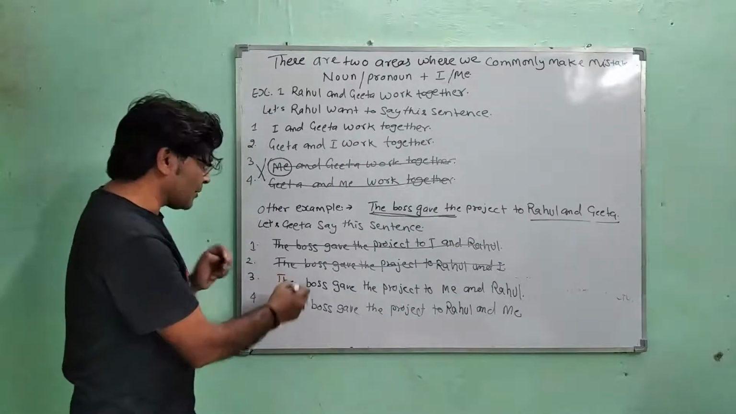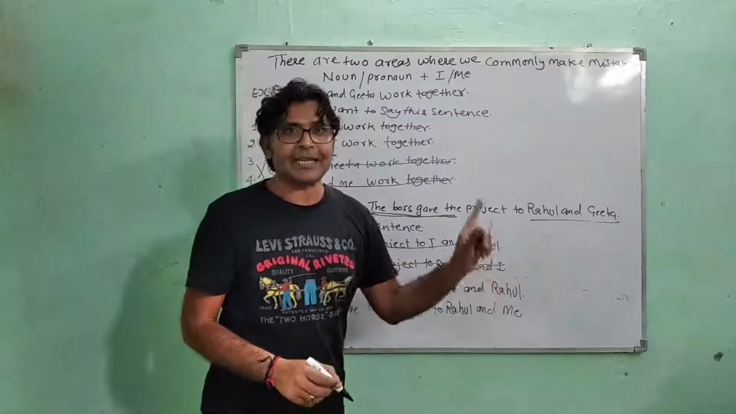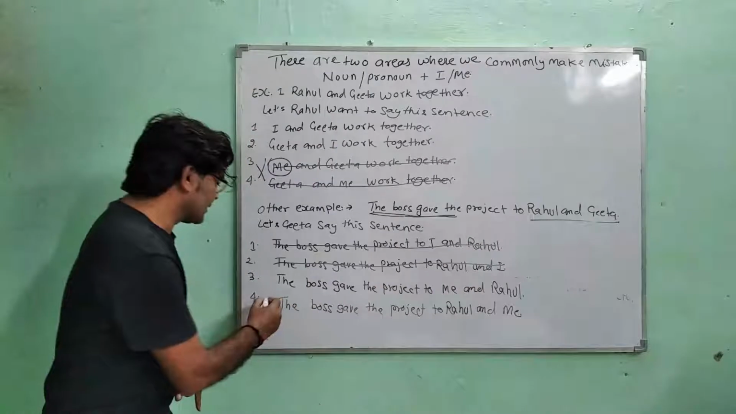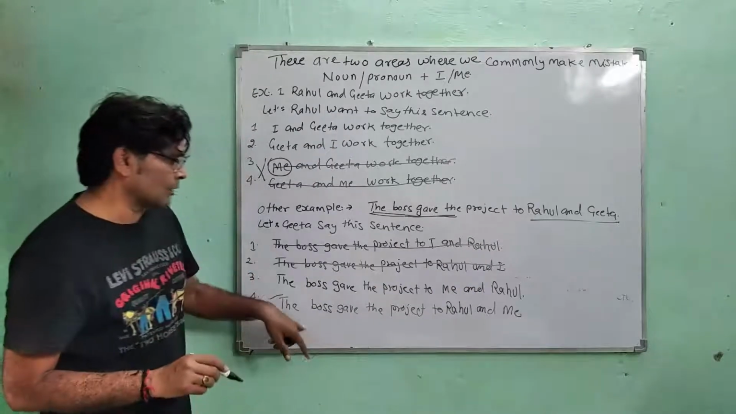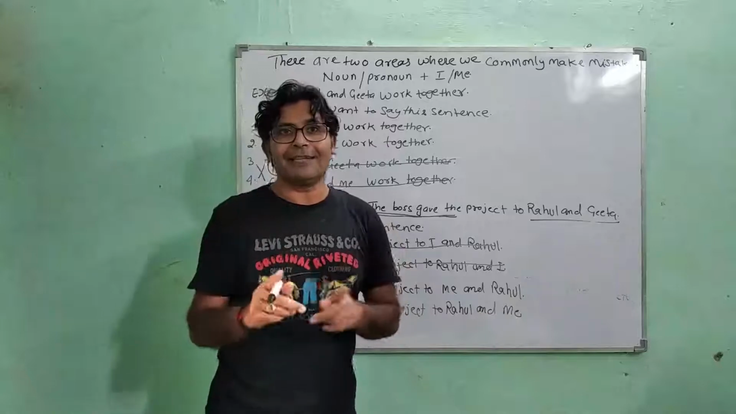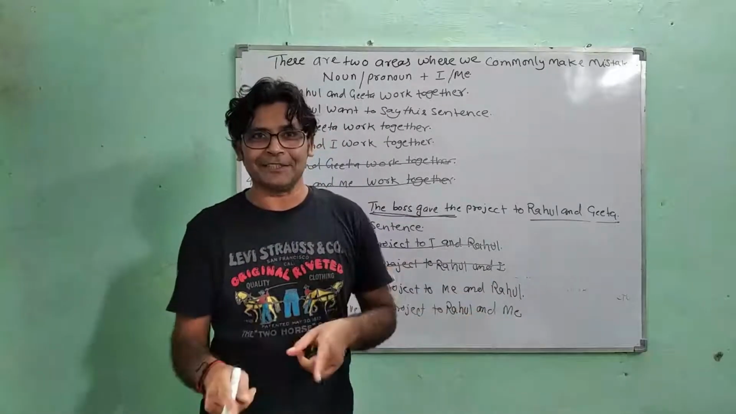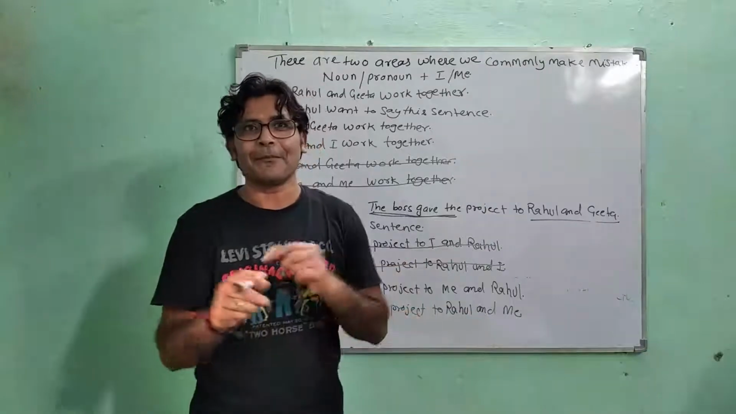The sentence number 3, the boss gave the project to me and Rahul, is grammatically correct, but we will prefer the last one, the boss gave the project to Rahul and me, because again in the English language we always put the other person's name first to show respect and more politeness.